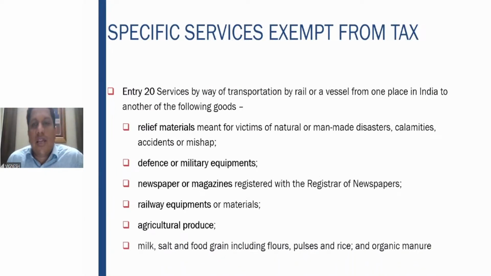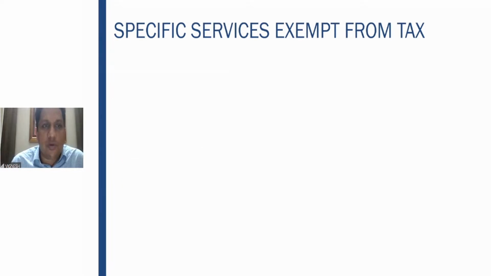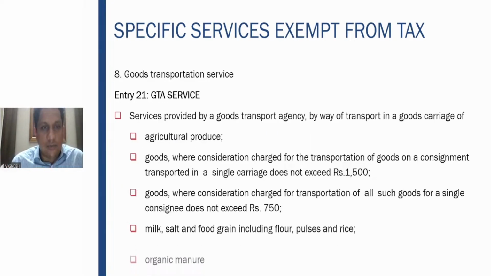Then another entry is transportation by rail or vessel from one place in India to the other of the following goods: relief material or transporting, defense or military equipment, newspaper, magazine, railway equipment, agricultural produce, essential products like milk, salt, etc., exempt from GST. Now, this goods transportation service, anyone, if he provides, it is still exempt. This material, even if goods transport agency provides, it is exempt from GST.